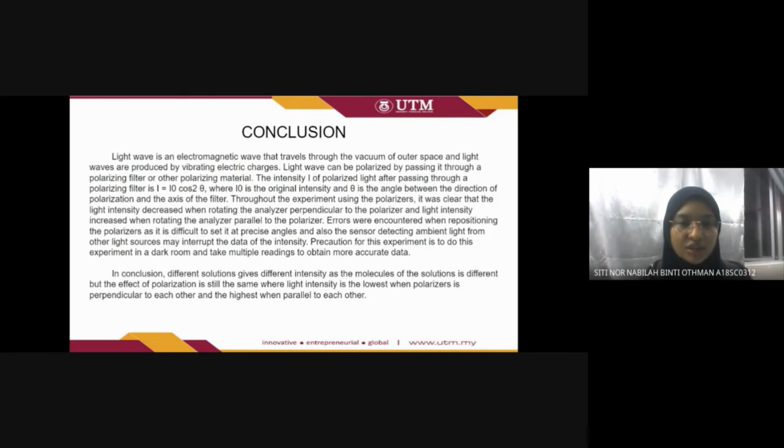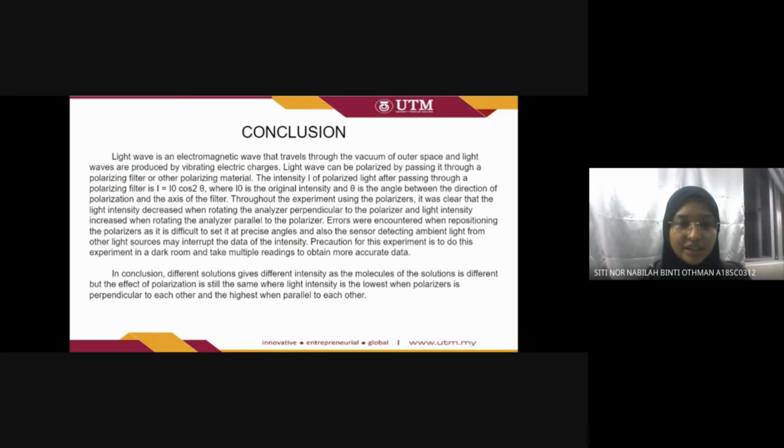Errors were encountered when repositioning the polarizer, as it is difficult to see the precise angles, and also the sensor detected ambient light from other light sources. This may interfere with the intensity data. So as a precaution, the experiment should be done in a dark room, taking multiple readings to obtain more accurate data.